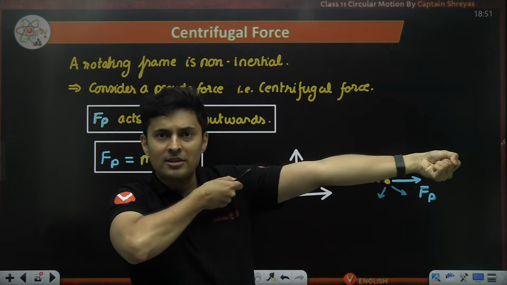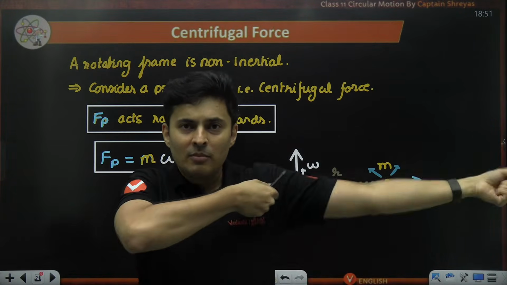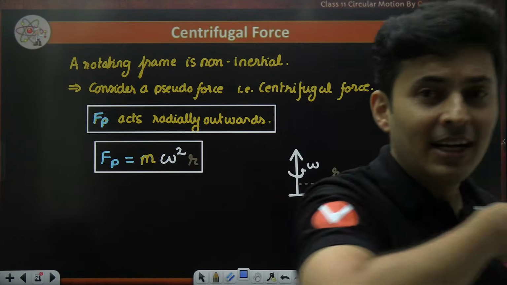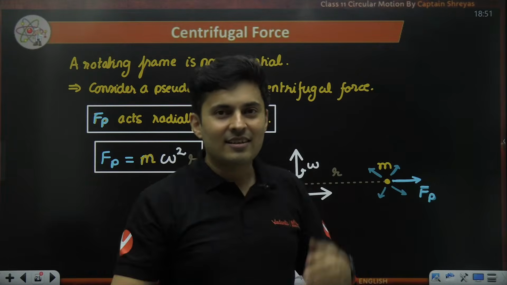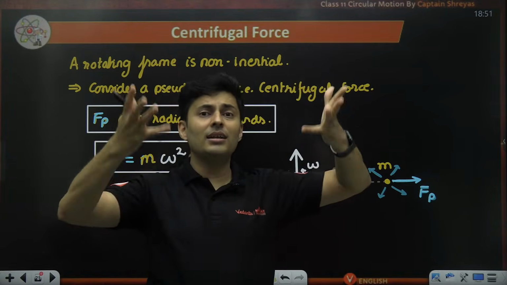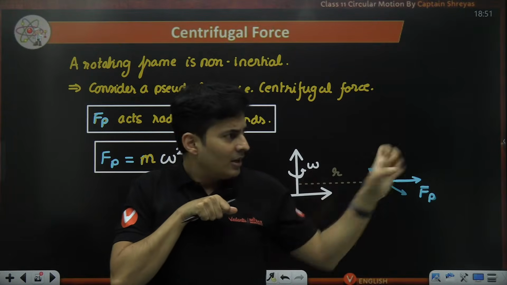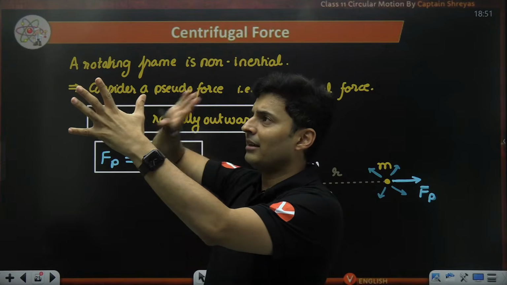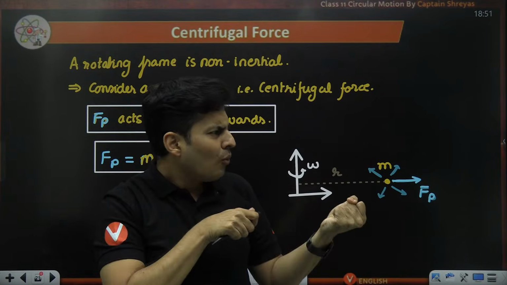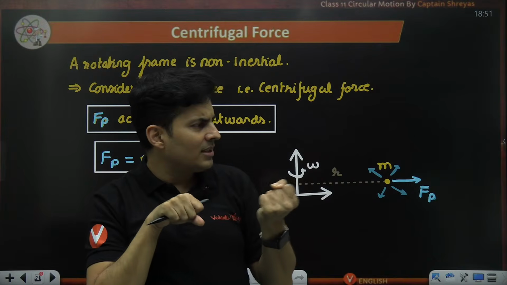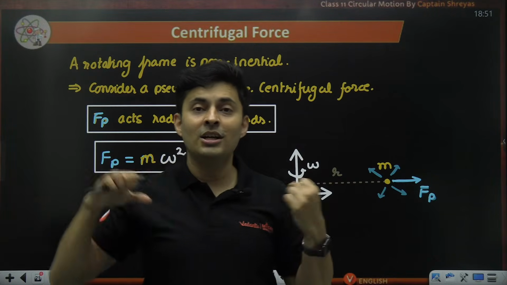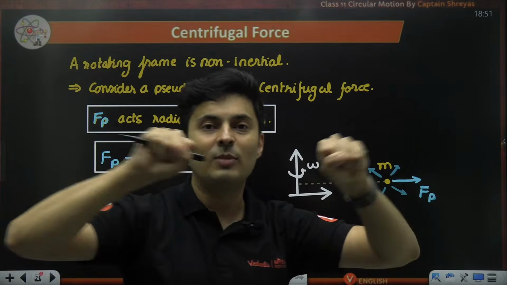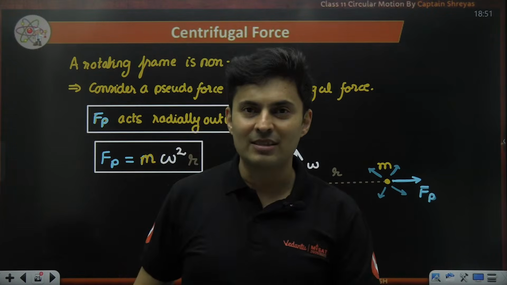I hold that string. As I was moving like this, because I'm holding the string, now slowly I will turn, isn't it? So that tension was causing that acceleration towards the center. If you look at it from the non-inertial perspective, for that person I would be at rest. That person will see me at rest, the whole other world is revolving, and he will say, why is it that you are at rest and I am experiencing this tension? Oh, I am non-inertial. So this person is experiencing an outward centrifugal force which is balanced by the tension force. That's what that person will experience.